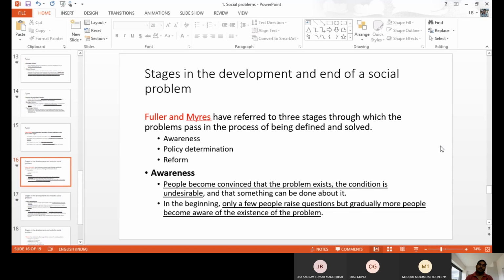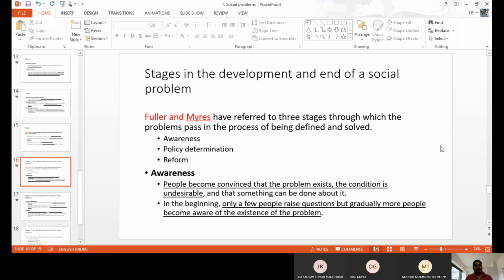Okay. Last one, stage in the development and the end of social problems. So how do social problems start and how can we end them? Like Fuller and Mayer said, we have three different ways from the start to the end of social problems. Okay, so the starting stage is awareness.